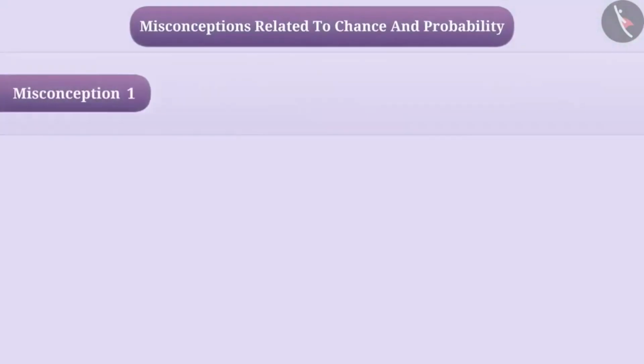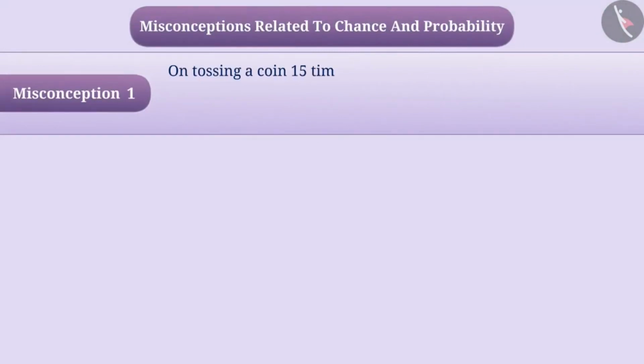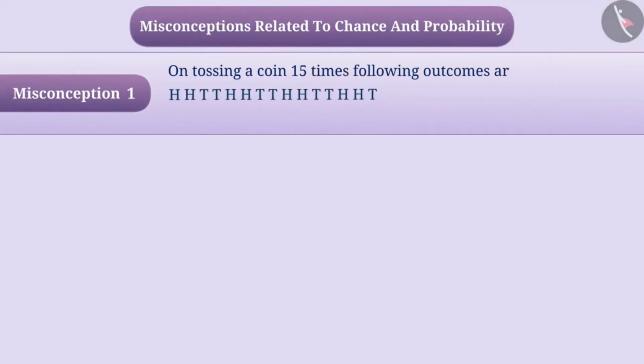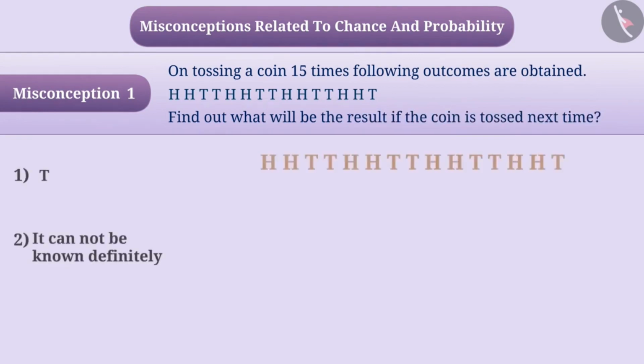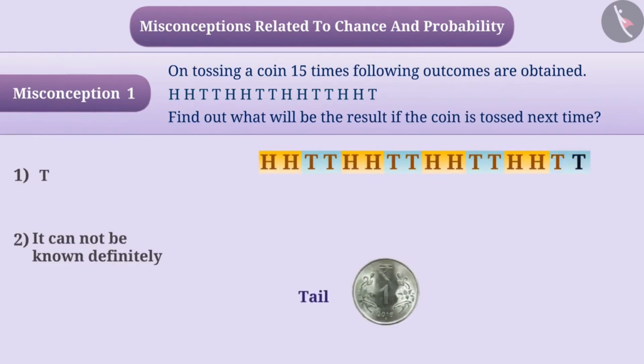Misconception 1. On tossing a coin 15 times, following outcomes are obtained. Find out what will be the result if the coin is tossed next time. Some children see the pattern and think that on tossing a coin, next time outcome T will be obtained. So, they give option 1 as an answer, which is the wrong answer. In such an experiment, it is wrong to predict the outcome based on observations.